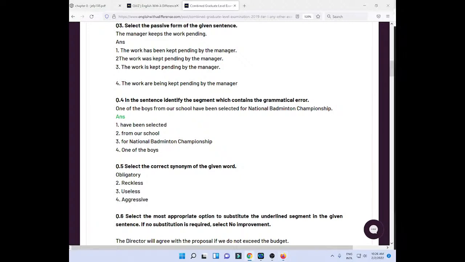So question number 3. Which one do you think should be the answer of question number 3? Ria, Sania, Mridula, Akanksha, Manasvi, please come up with the answer. The manager keeps the work pending.